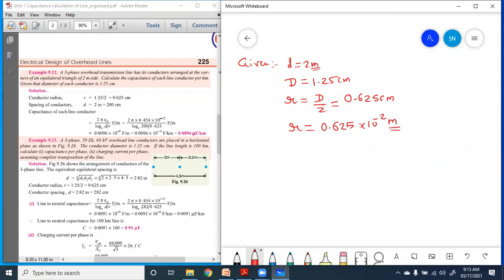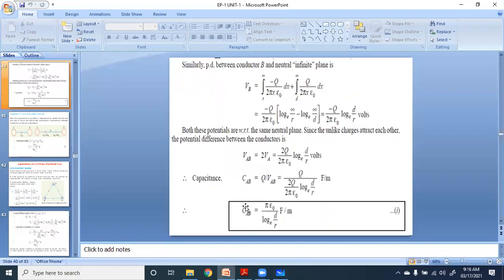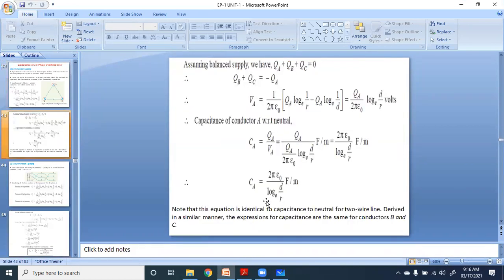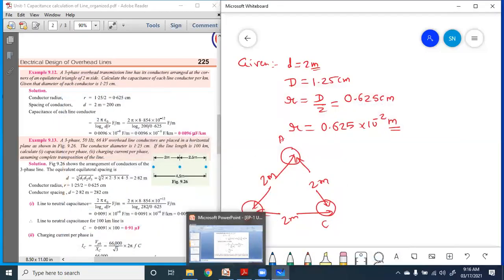Now given that the conductors are placed at the corners of an equilateral triangle, conductor A, conductor B, and conductor C, so that is a symmetrical line. What is the distance between each conductor? The distance between each conductor becomes 2 meter, 2 meter, and 2 meter. What is the formula for such a case? The formula for such a case is already discussed. For the three-phase symmetrical line, the formula is CA equal to 2 pi epsilon 0 upon log of D by r. Same formula.